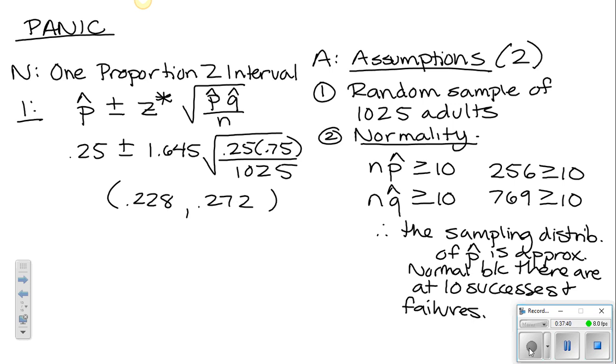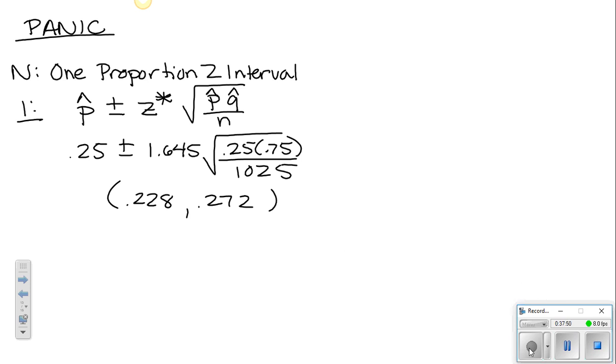All right, so for this one, we are ready to finally end it with our conclusion. Remember, the whole point of confidence intervals is to estimate where we think the true mean or the true proportion lies. So for our interval conclusion, we need to say we are 90% confident. That's how confident we are in our estimate.